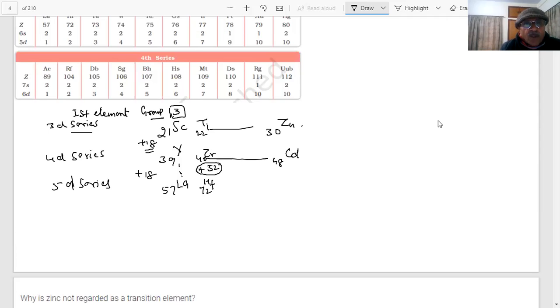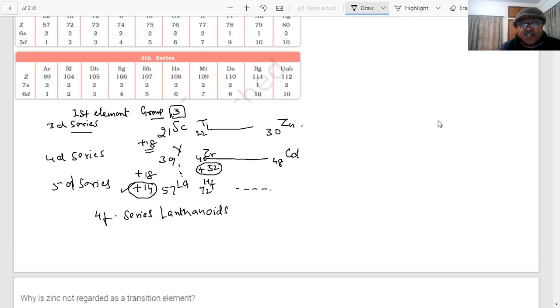So why 18 plus 14? Where are those 14 elements? What are those 14 elements? Where have they gone? The 4F series. You have been told about the lanthanides. This is where the 4F block begins. And what is the last element then? In the 5D series, which is the last element?